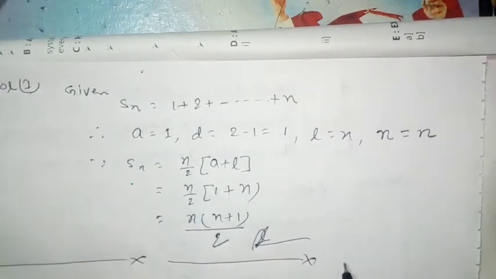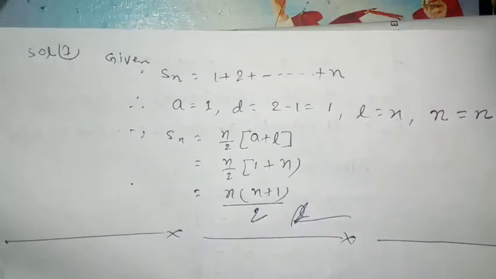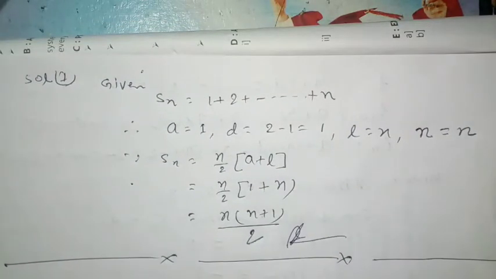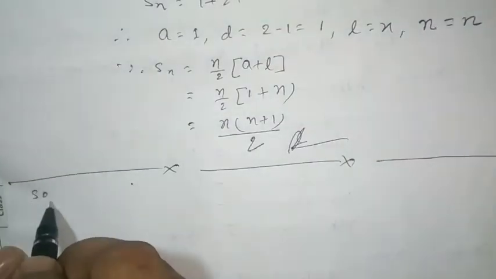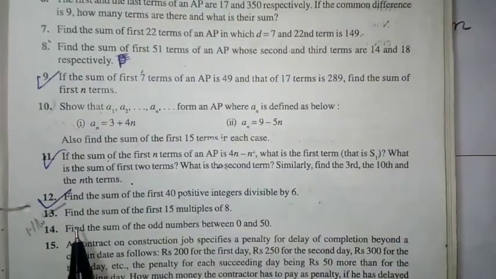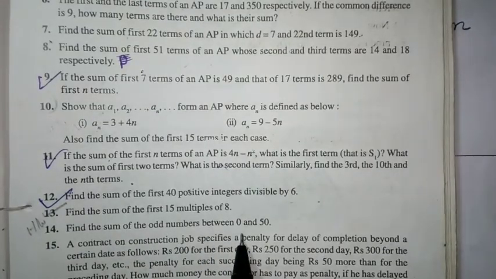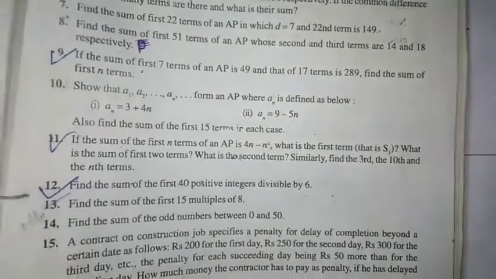Now I am going to solve the questions of your exercise. Question number 14 says, find the sum of odd numbers between 0 and 50.